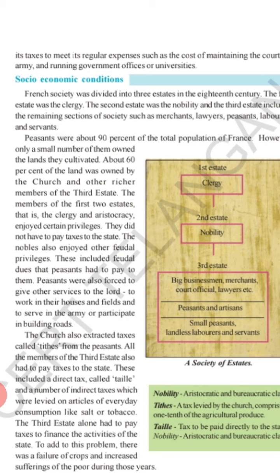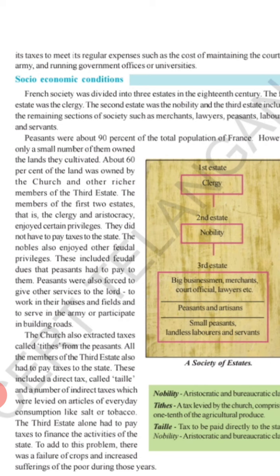And apart from that, the third estate people, that is the peasants, the artisans, the landless laborers, and the servants, had to render their service to these lords. They have to do their household work, they have to work in the fields, and they have to serve in the army or participate in the construction of roads.